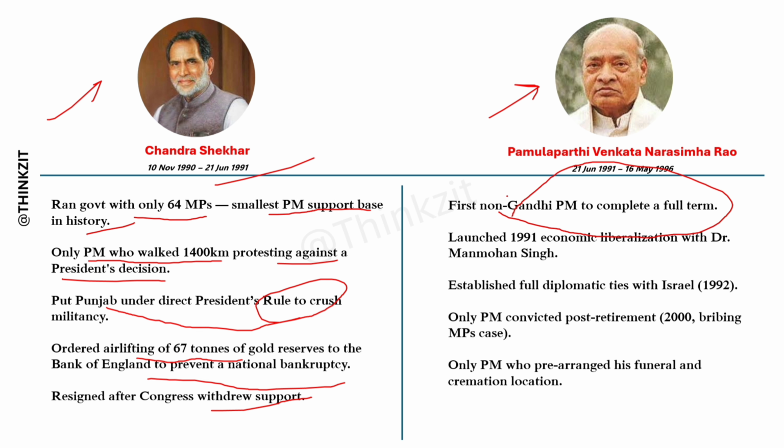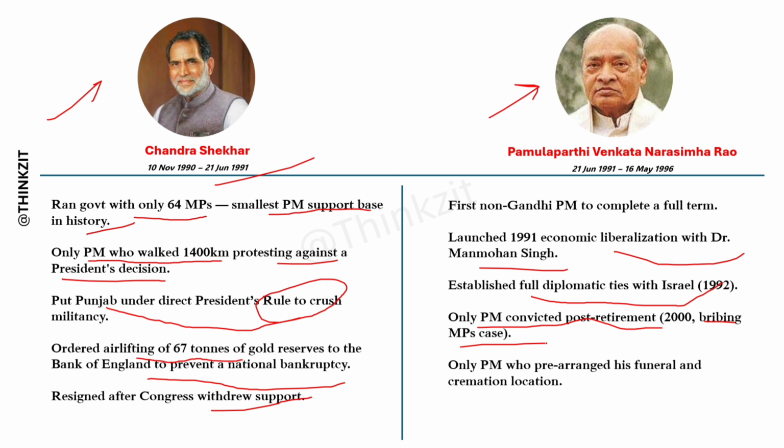He launched the 1991 economic liberalization with Dr. Manmohan Singh. He established full diplomatic ties with Israel in 1992. He is the only PM convicted post-retirement; after retirement, he was convicted in the MPs bribery case. Okay, he is the only Prime Minister who pre-arranged his funeral and cremation location.